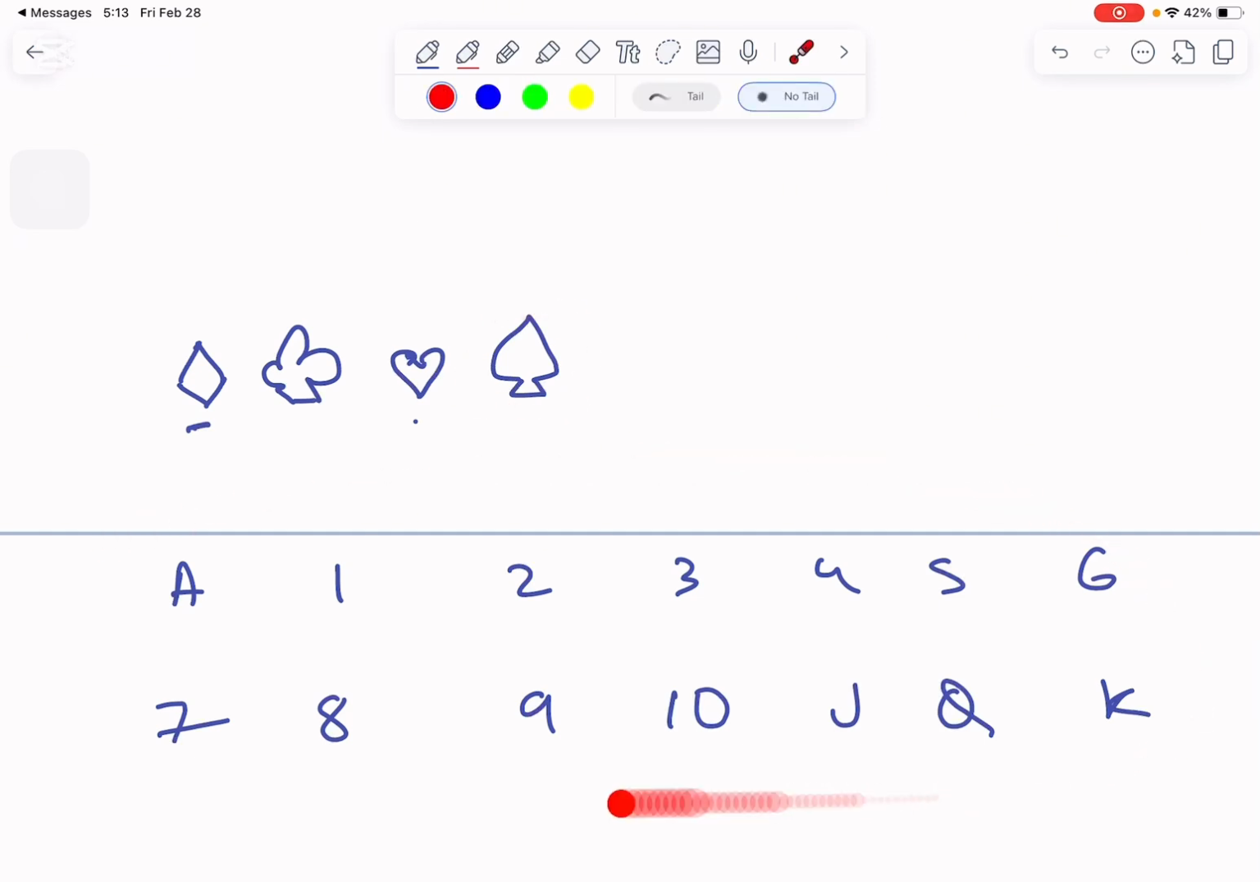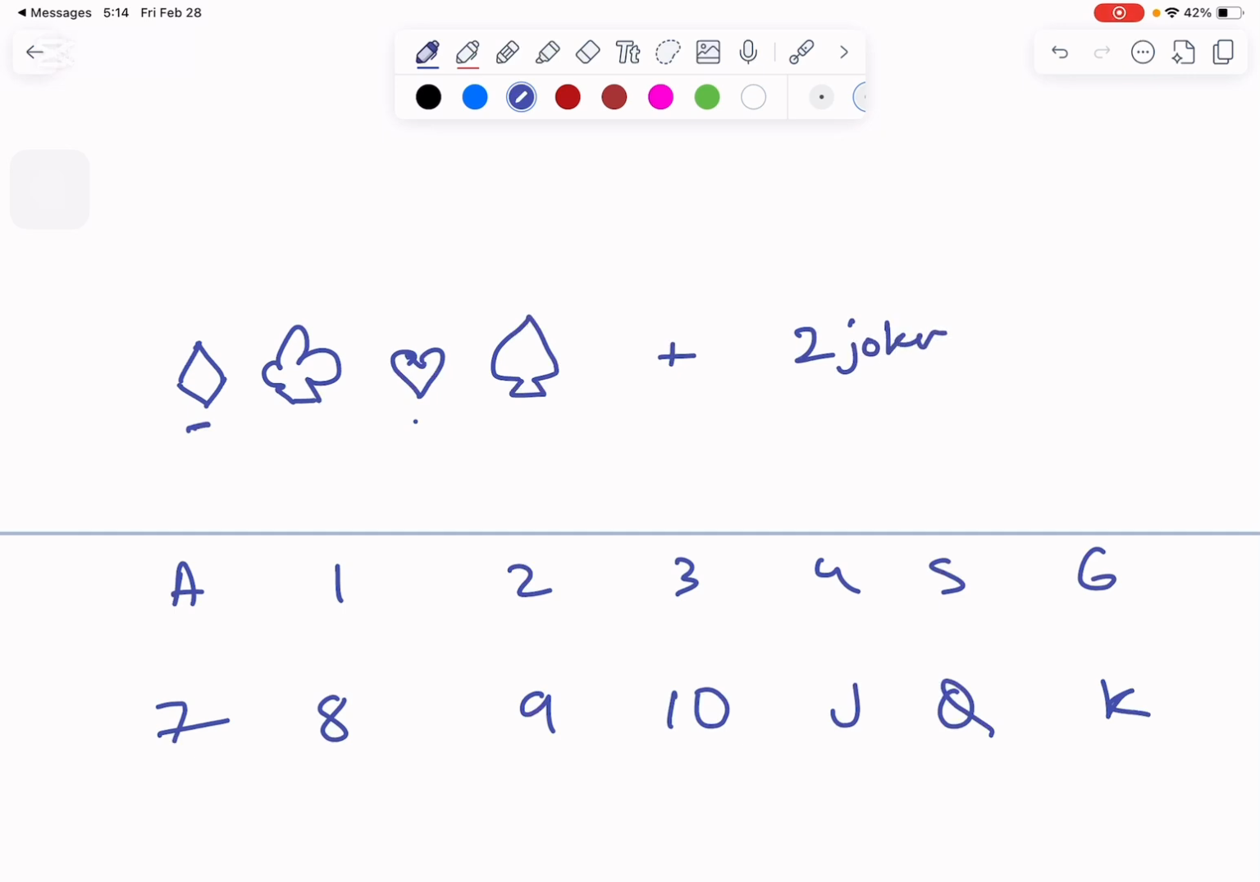Spades has all of these, and diamonds, and hearts, and clubs, they all have all of these. Plus we have another two, which are the two jokers. And this is in total 52 cards.